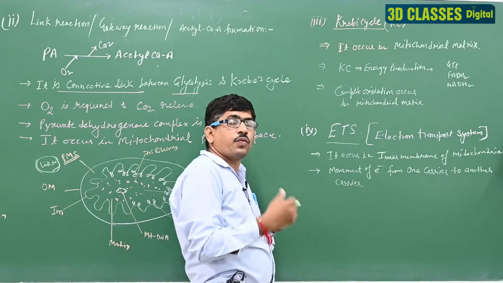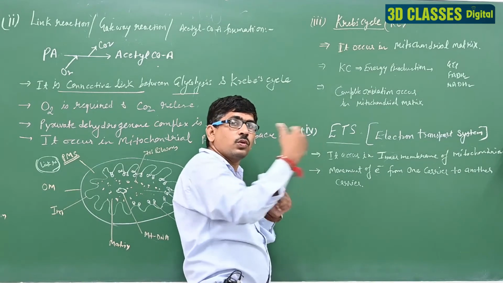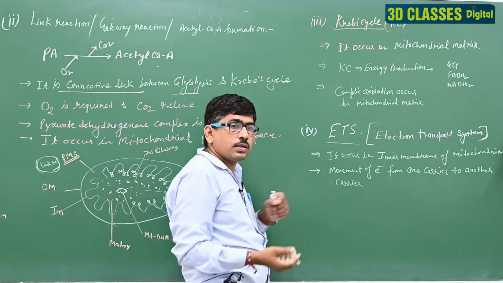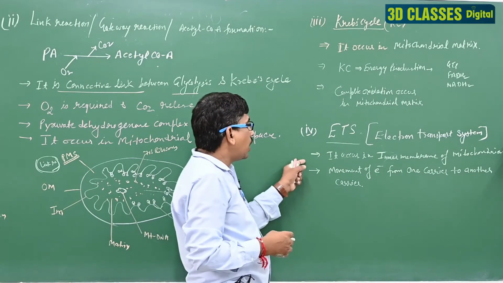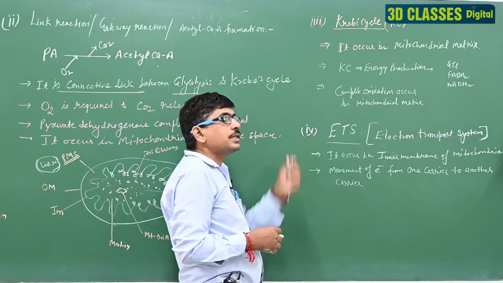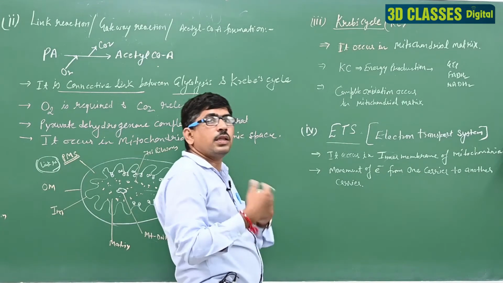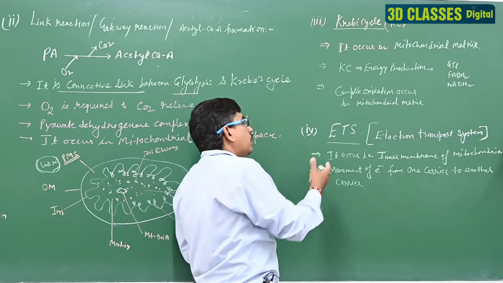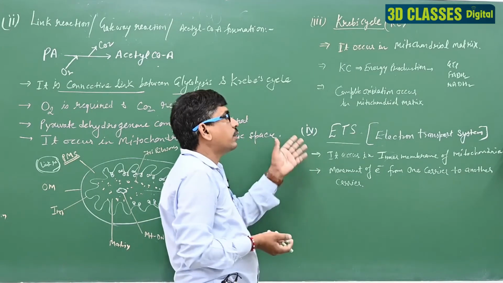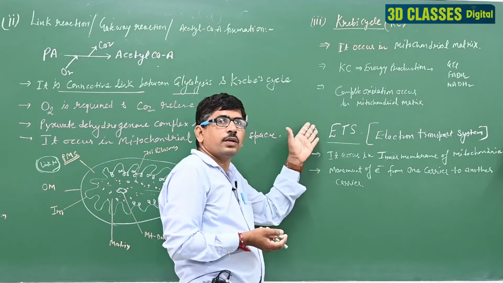The electron transfers from one carrier to another carrier, from higher to lower energy carrier, and that is the ETS. Clear? ETS contains 5 types of complexes, and it is the last step of the common pathway.